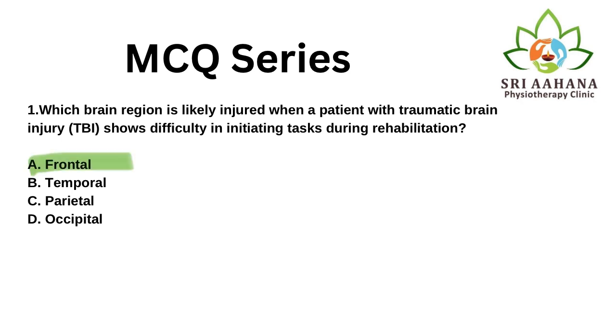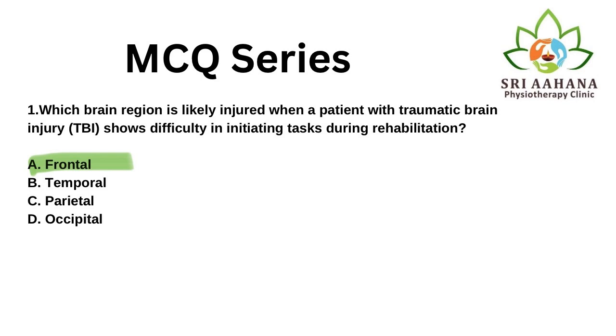The correct answer is A. Frontal lobe. Frontal lobe controls initiation, decision making, and motivation. Damage leads to poor initiation, often seen in traumatic brain injury. Temporal lobe is involved in memory and auditory processing. Damage affects memory and language, not initiation.